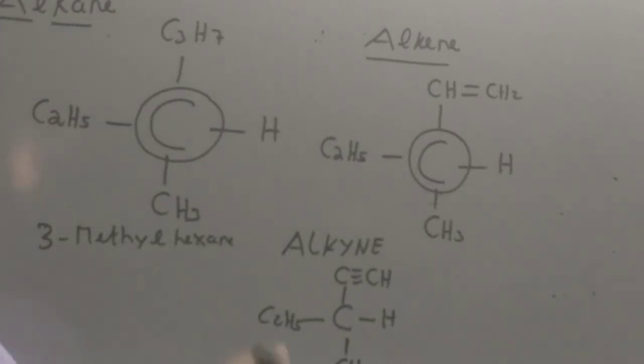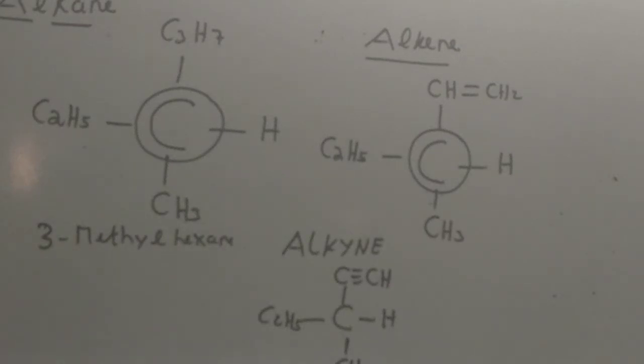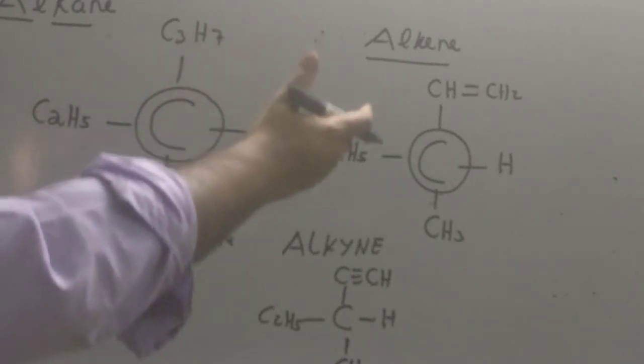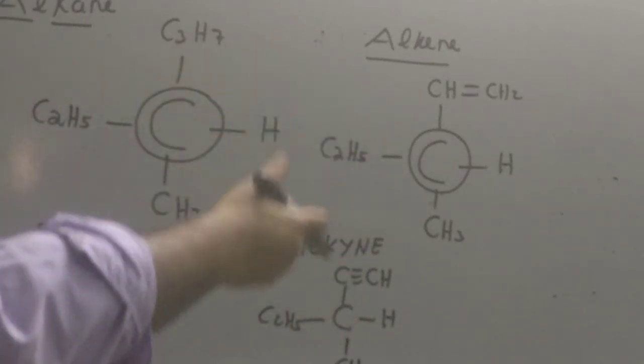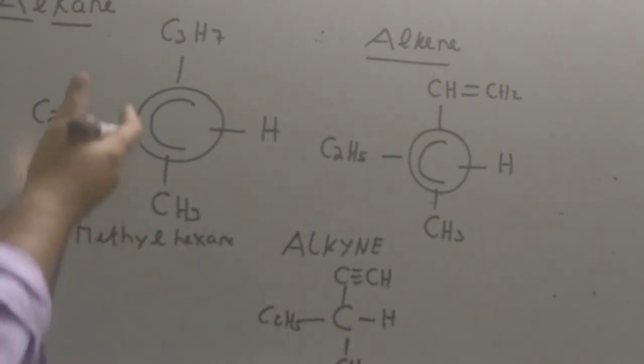If they are optically active, what does it do? If you pass a polarized light, they will rotate the plane of the polarized light either towards right or towards left. The one which rotates towards right is called dextro, the one which rotates towards left is called levo. Dextro is represented by the symbol small d or with a plus sign, levo is represented by the symbol small l or with the sign of minus. And I cannot tell you, for these particular forms which I drew on the blackboard, whether they will be dextro or levo. That has to be found experimentally. Looking at the structure, you cannot predict whether it is dextro or levo.